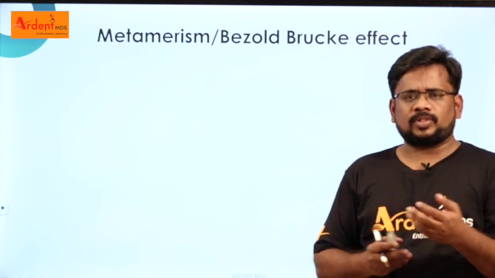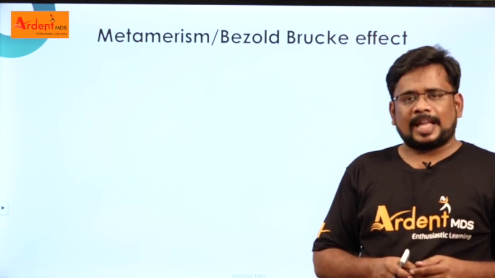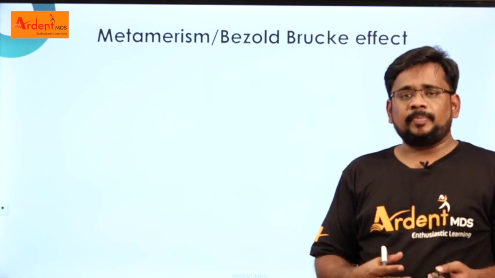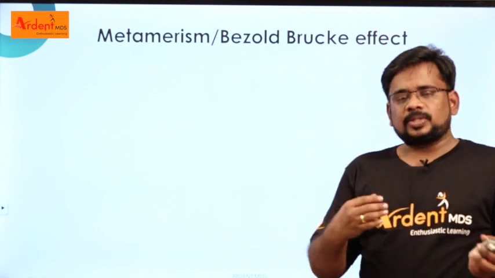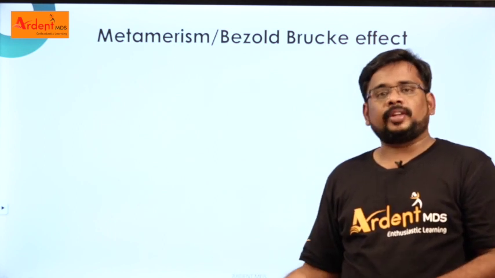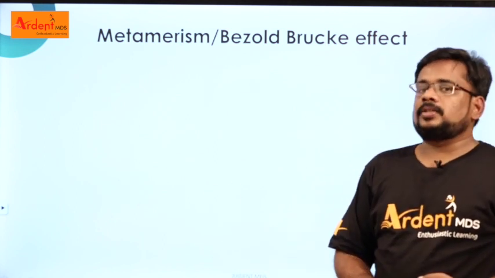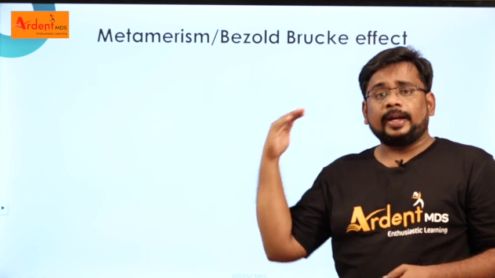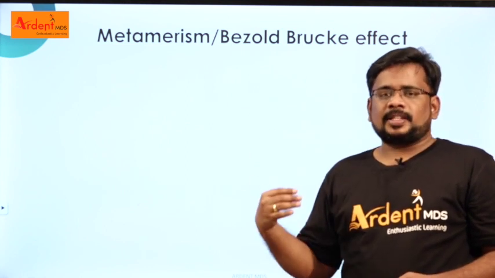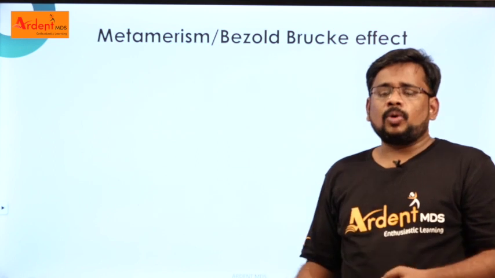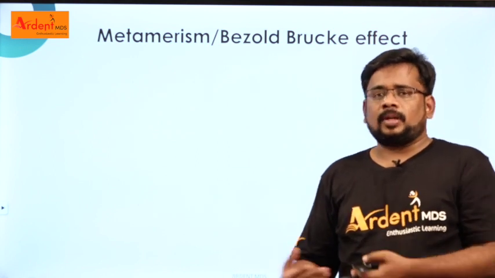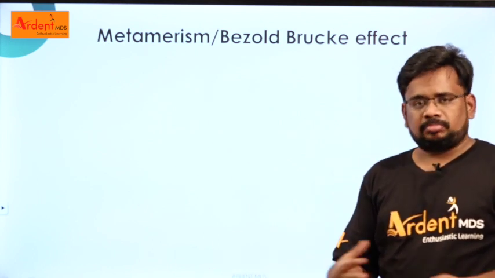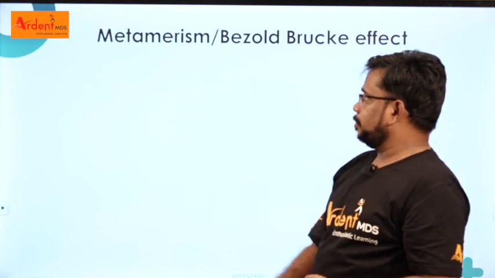This most often occurs in a saree shop. The girls select a saree in a particular light, and when they bring the saree home, they feel it is a different color from what they selected. This is called metamerism: change in color of a particular object in a different light source. Maybe they selected it under LED light, and at home they have a different light source, maybe a quartz tungsten halogen bulb, so there is no color match. This is called metamerism.